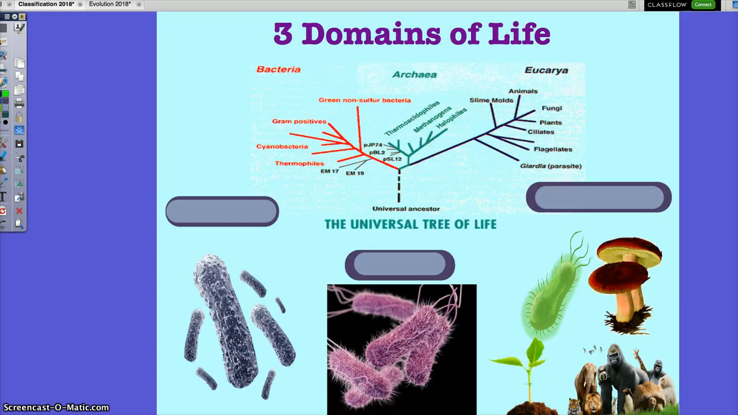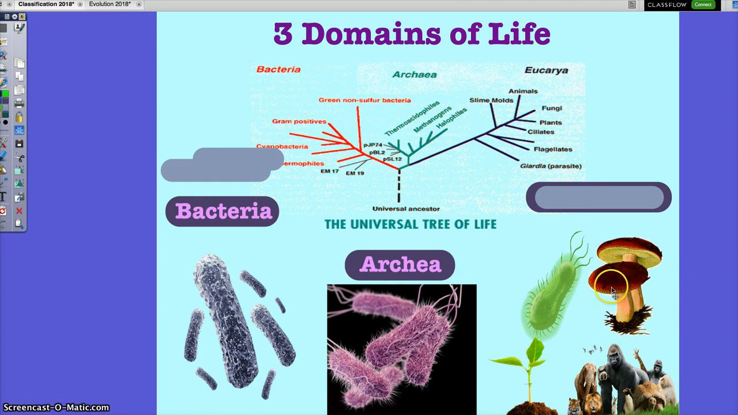So domains basically branch out life into three groups. Anybody know what this organism is right here? Bacteria, good. We've got bacteria, and this is bacteria also. It's just called archaebacteria or ancient bacteria.